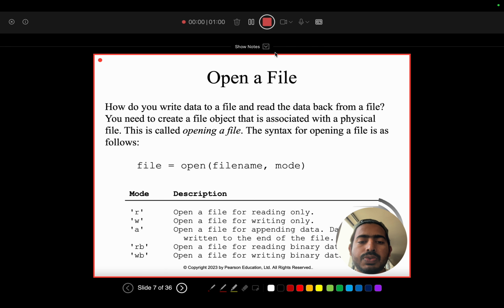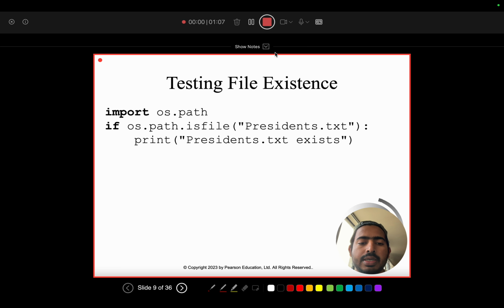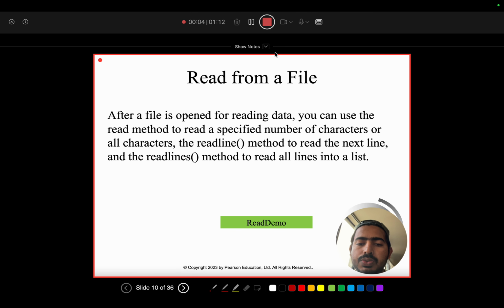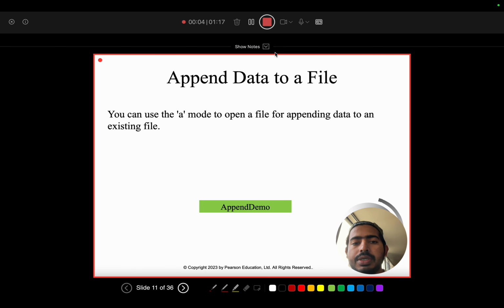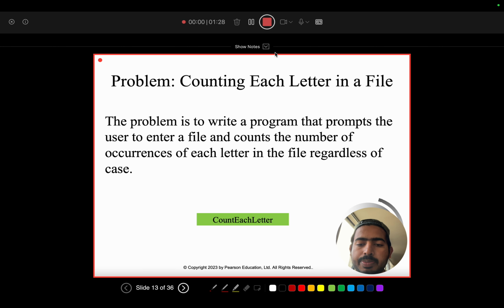So from slide 7 to 12, I learned the basic file operations. Python uses the open function to open a file. The W mode is used to write data. R mode is used to read data. And A mode is used to append data. I also learned how to check whether a file exists using os.path.isfile.